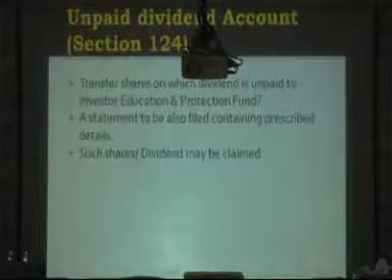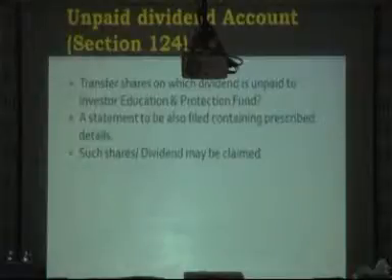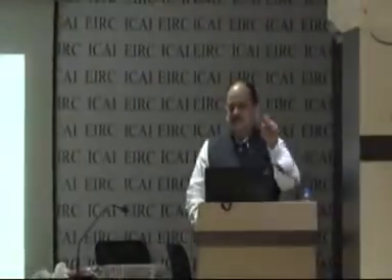Now suppose on allotment of shares, a few of the shares cannot be delivered to the shareholders, and the shareholders are also not coming forward to take the shares. So the company has to compulsorily open a demat account in which unclaimed shareholders' shares will lie. That's the suspense account. Now dividend pertaining to those unpaid shares will also be transferred to the unpaid dividend account. A statement also has to be filed containing prescribed details. The details are prescribed. Such shares and dividend in future can be claimed from the company by proving your rights as a shareholder.